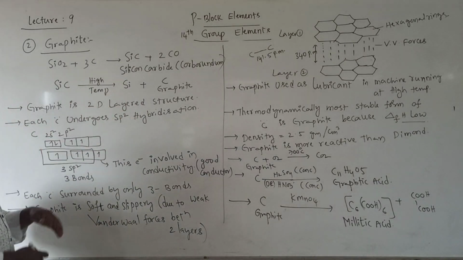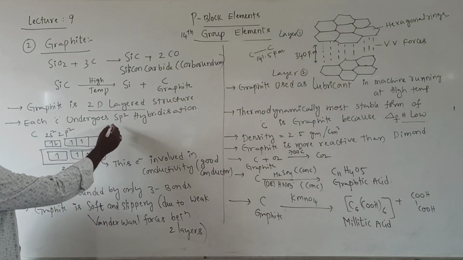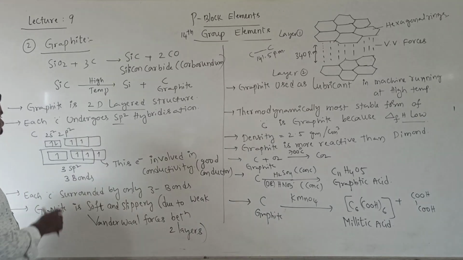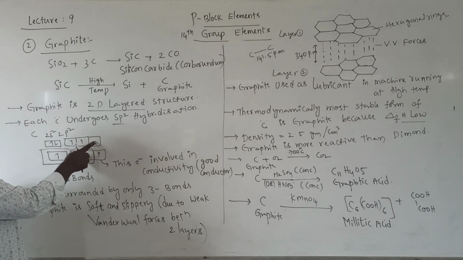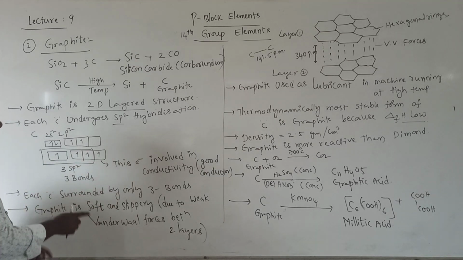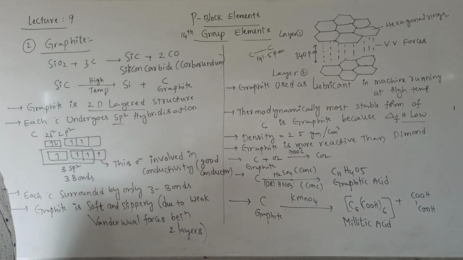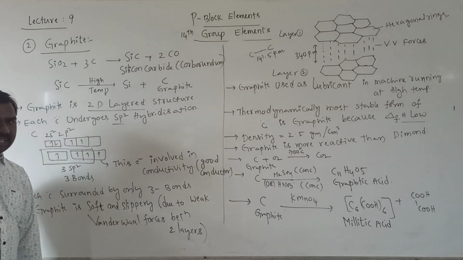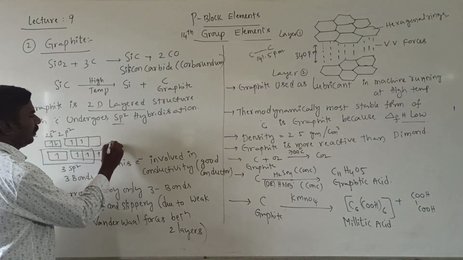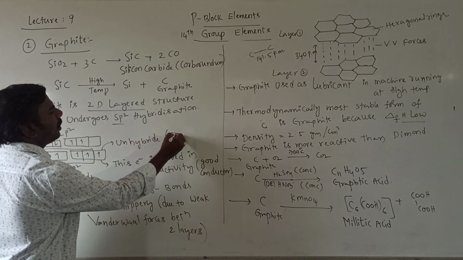Next, it is a 2-dimensional layered structure. Each carbon undergoes sp2 hybridization. 2s2, 2p2 is the carbon configuration. One electron jumps from s to p, and then you get 2s1, 2p3. Among them only one 2s and two 2p orbitals are involved in hybridization as per the requirement, and this is the unhybrid orbital. Unhybrid orbital means a pure orbital.